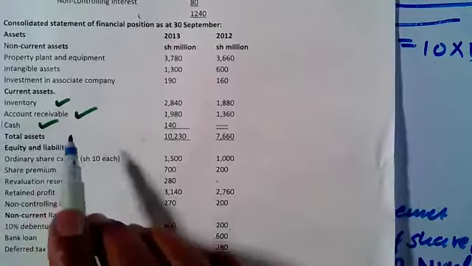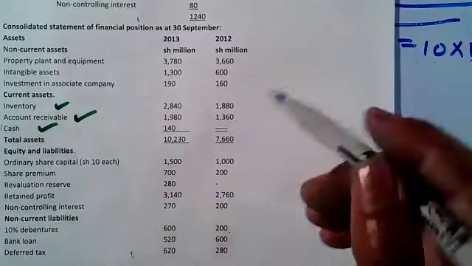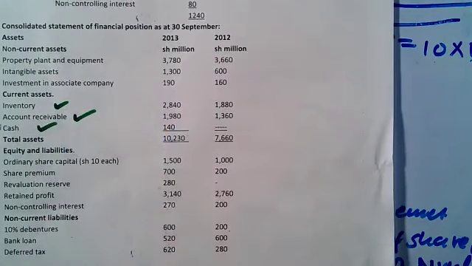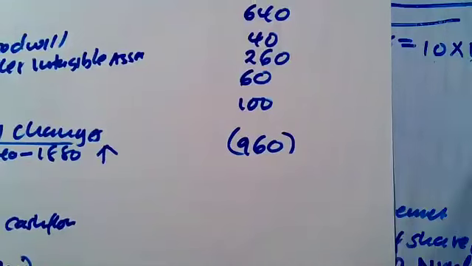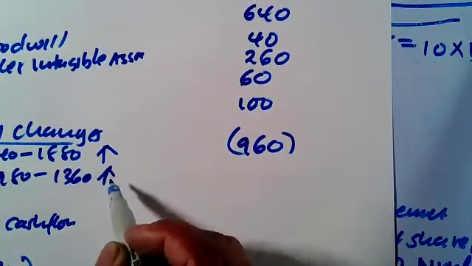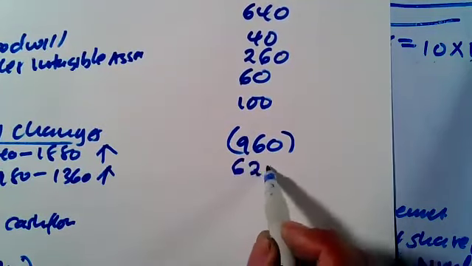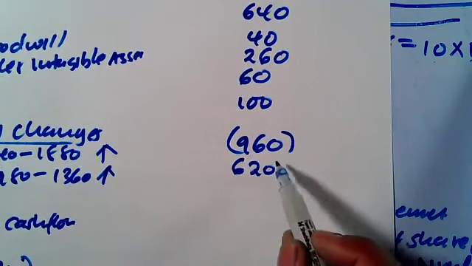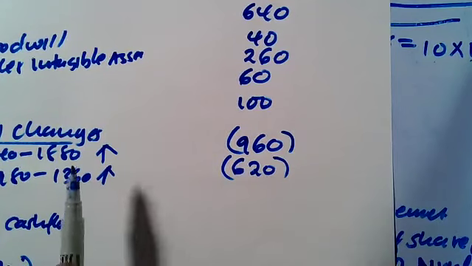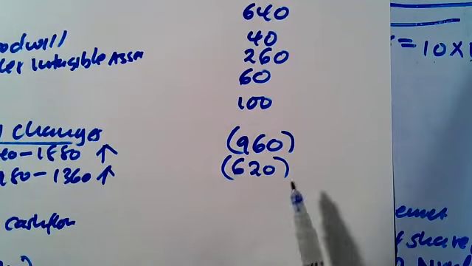Let's go to account receivable. Tulianza na 1360. By the end is 1980. So what has happened? There is an increase from 1360 to 1980. 1980 minus 1360. So there is an increase by 620. So what can make your receivable increase? Debtors wako wana increase because they are not paying you. Watu wako na madeni, so that's a cash outflow. In case debtor reduces, that means the debtors wanakulipa, unapunguza madeni. So in this case, it has gone up. So that means the debtors are not paying you, so that's a cash outflow.